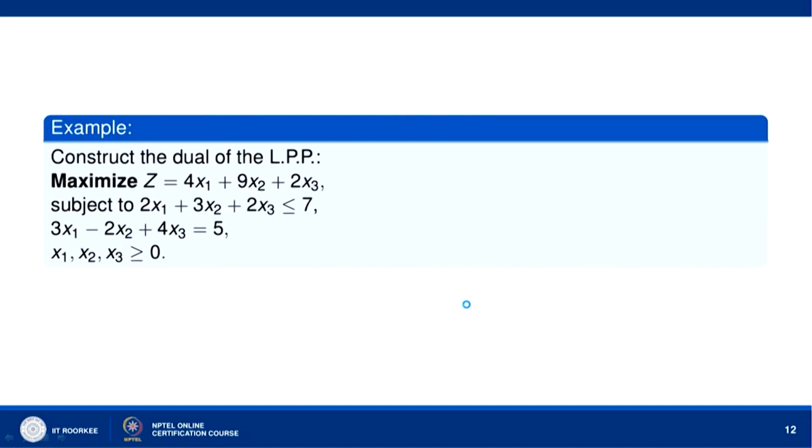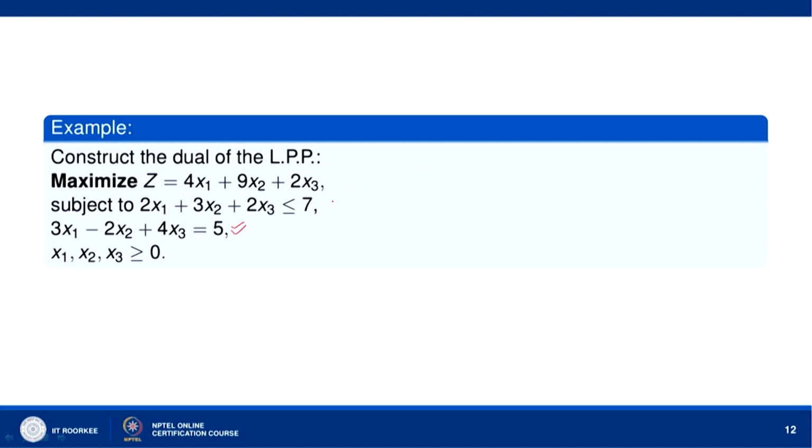Now, let us construct the dual of the LPP: maximize z equal to 4x1 plus 9x2 plus 2x3 subject to 2x1 plus 3x2 plus 2x3 less than or equal to 7 and 3x1 minus 2x2 plus 4x3 equal to 5. So, there is one equality constraint here.